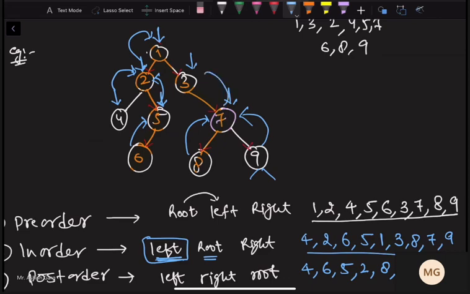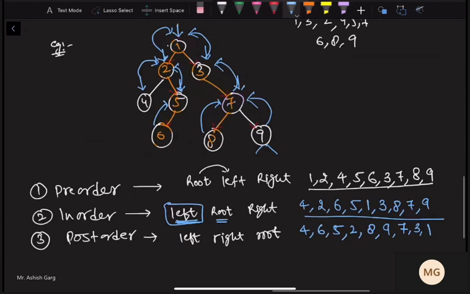After that, we come to 3. Now, the node number 3 is a root node of which left is null, right is visited, then we visit the 3. And finally, when we come to 1, we will visit 1, of which left is visited, right is visited, and 1 is root node. And above 1, we do not have anything. So this is our pre-order, in-order, and post-order. This is how we write in-order, pre-order, post-order.